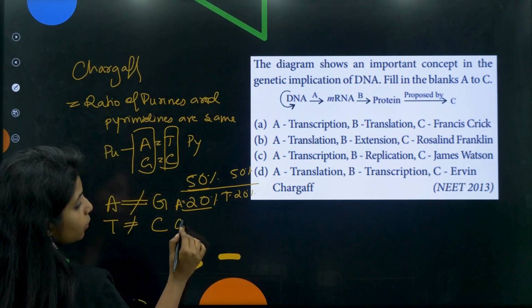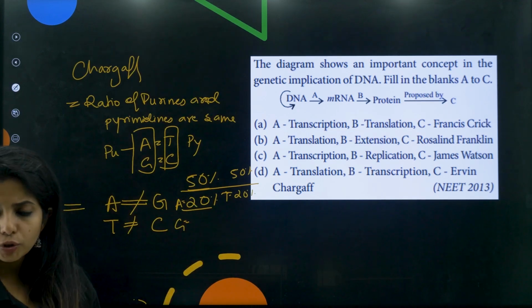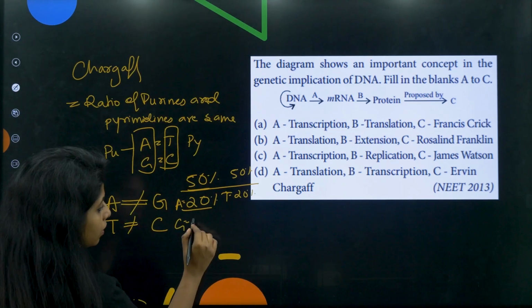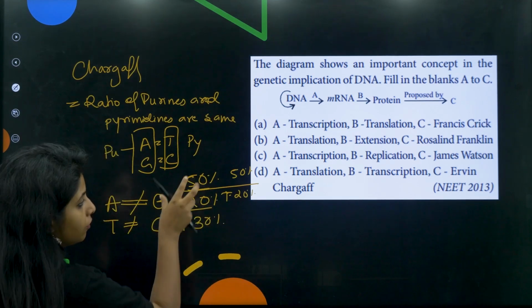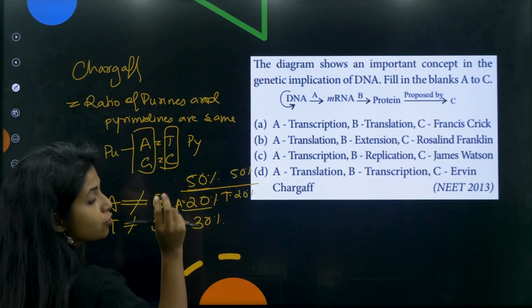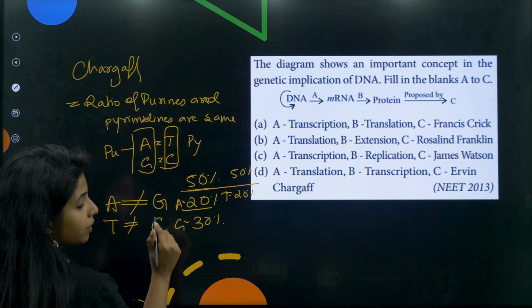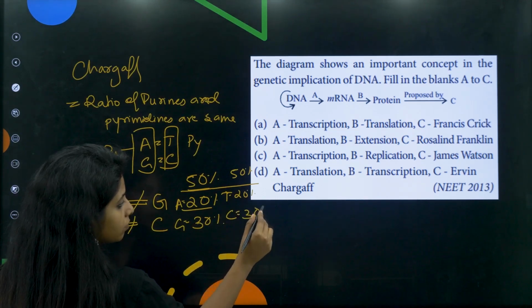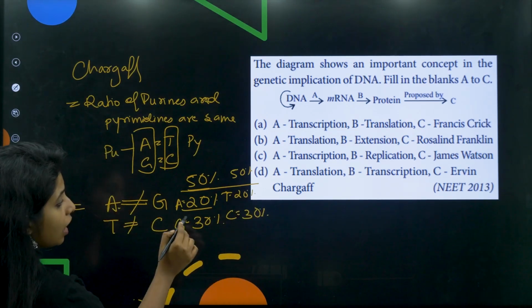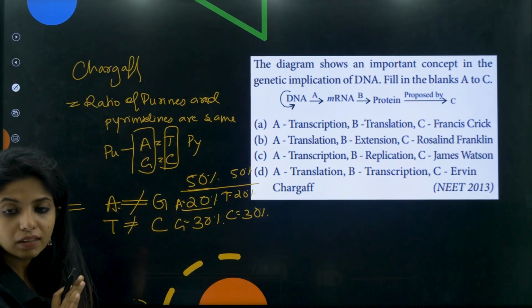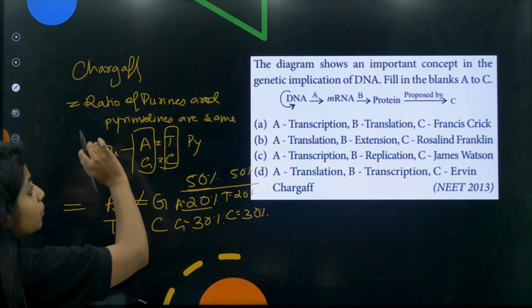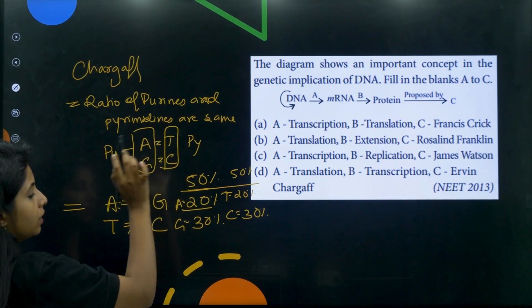But do you think that guanine can also be 20%? No children, guanine cannot be 20%. It will be 30% because 30 plus 20 is equal to 50, right? 50% should have been purine, 50% should be what? Pyrimidines. So it will be 30. Now C can be 30. So A and G, are they equal? No children. A and G, they are not equal, nor T and C can be equal. Please understand. So the ratio of purines and pyrimidines are the same that they have written.